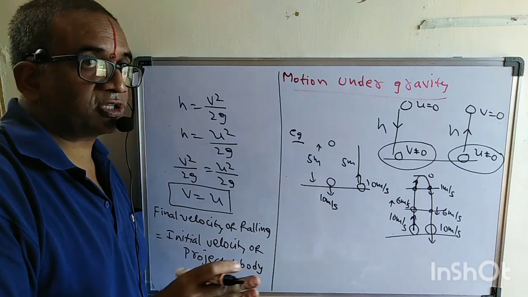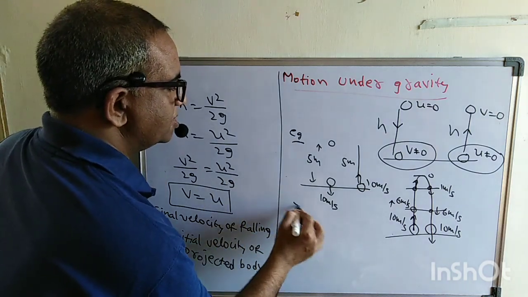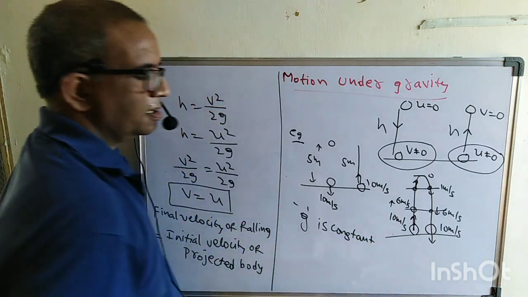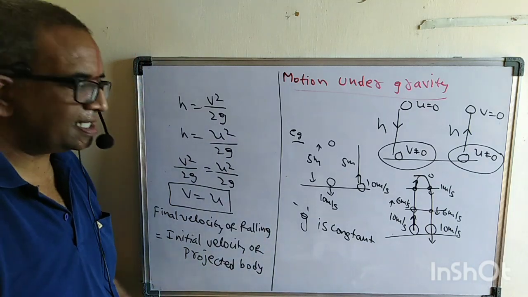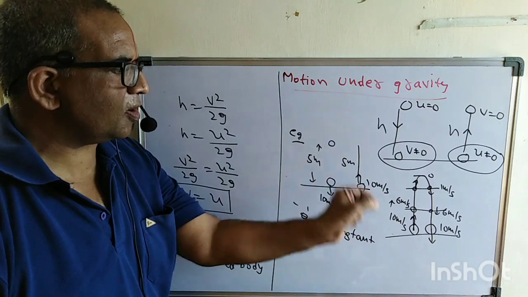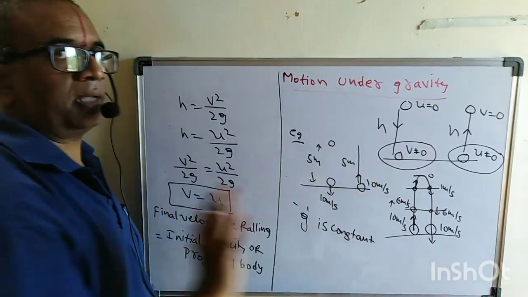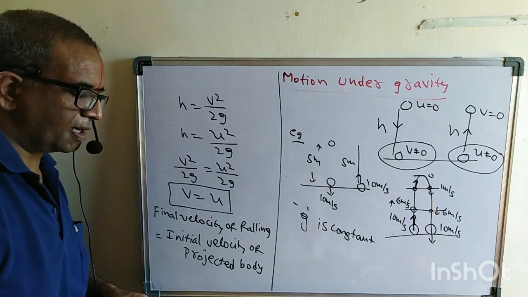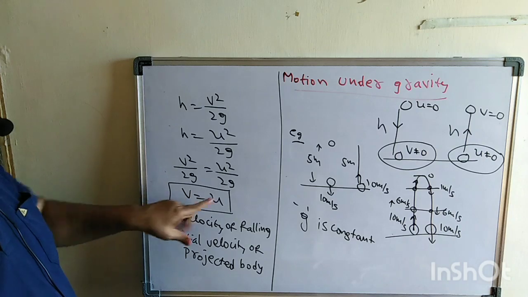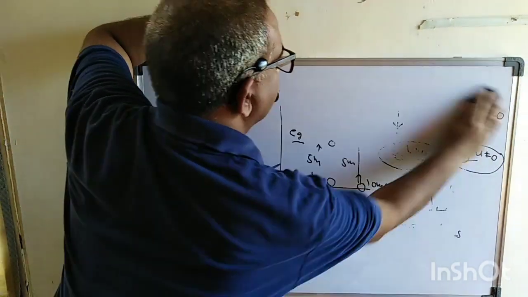Then you may ask a question, why is it like that? Because g is constant. It is uniform acceleration. So that's why, as g is constant, at every point it will have the same velocity, even if the direction is different maybe. Please try to understand this. So here what we got? We got v is equal to u.